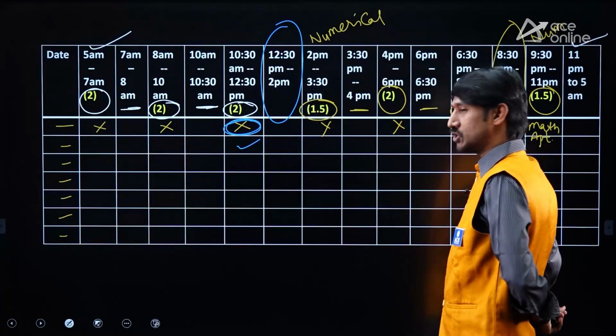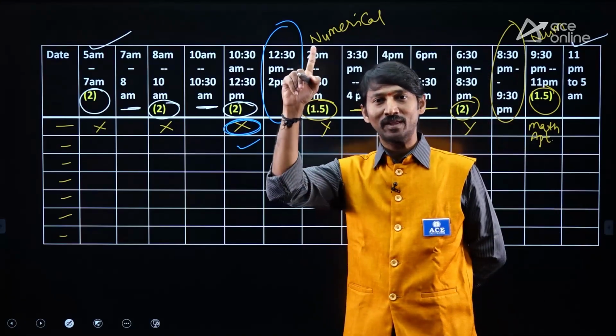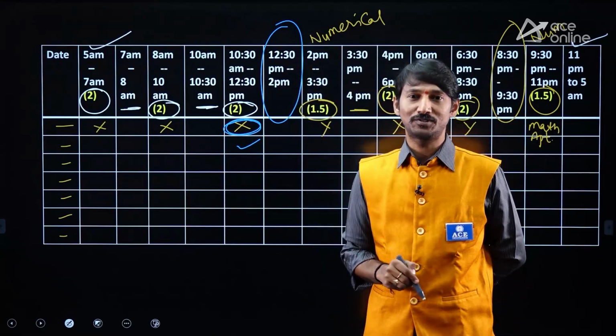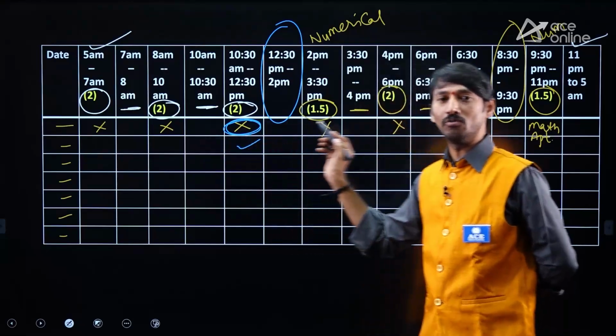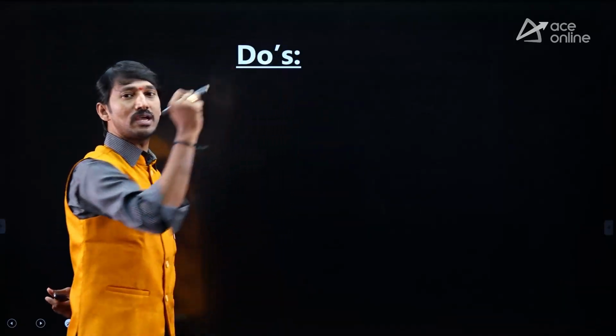If you are getting habituated to this timetable, then make the schedule for 2 months, until January 31st. Then you can have a good way of preparation. And finally, in the exam, the very important thing is do's and don'ts.